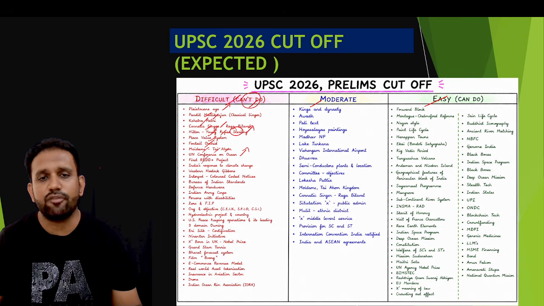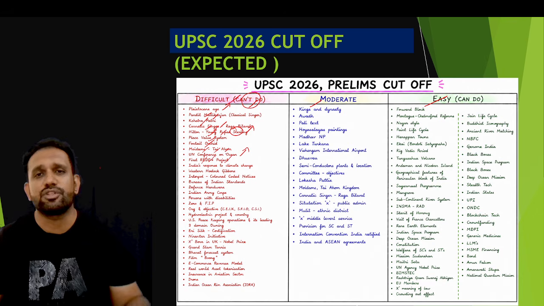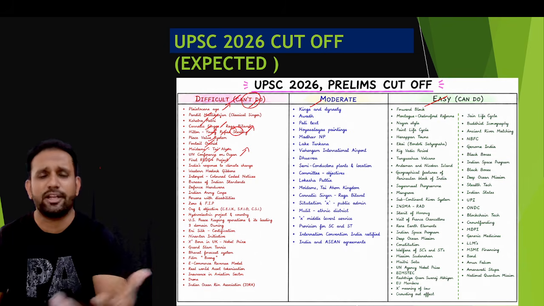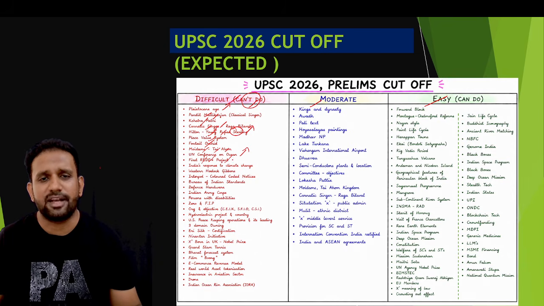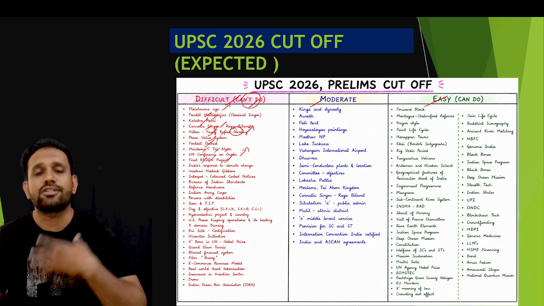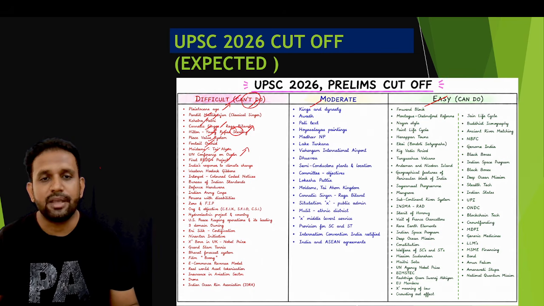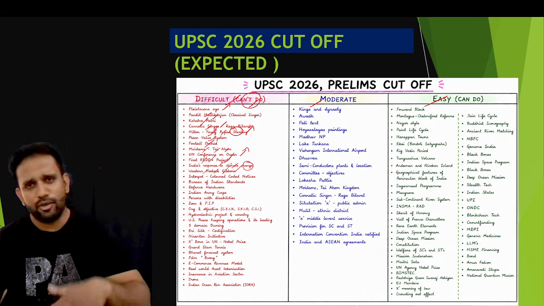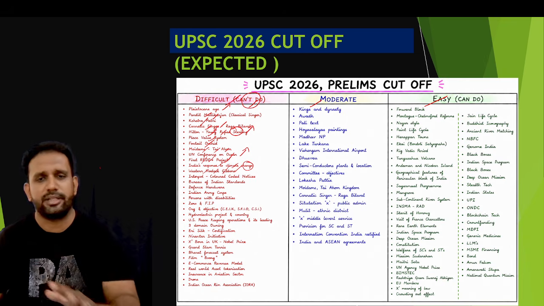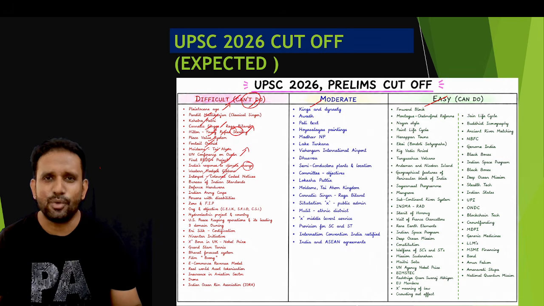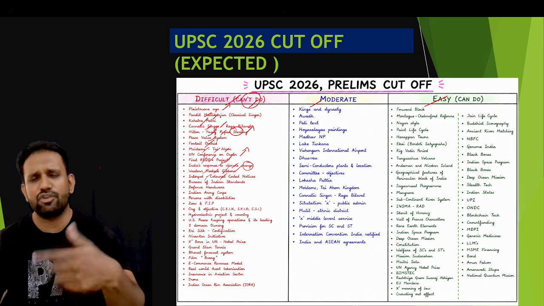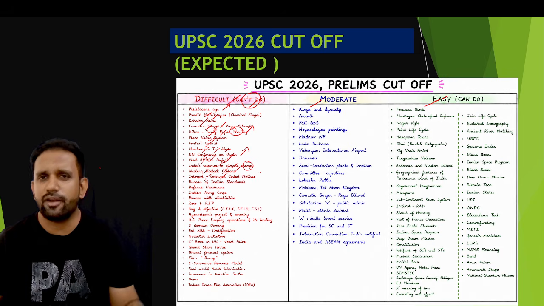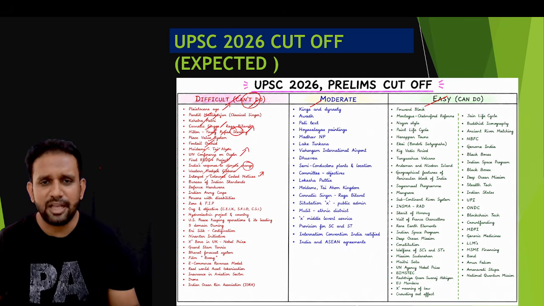The question was: the first reduction of emissions from deforestation and degradation project was launched in which state? Obviously that is a very one-liner question, the kind that lower PSCs, SSC and banking ask this way. That kind of question will not be studied, so I have excluded it into the difficult one. India's response to climate change: very difficult numbers were there, so I put it in the difficult category. Western Hula gibbons: a single-animal question, and obviously you cannot study all the animals and their specificity, that's why I put this also in the difficult one. Interpol colored notices: because Benjamin Netanyahu has been issued a silver notice, red notice, etc. We are not talking about that much, so that is also in the difficult one.